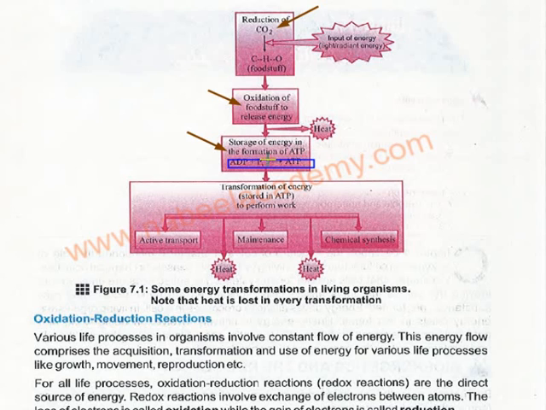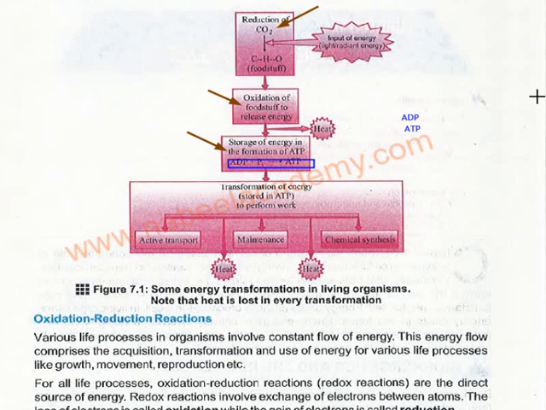For the formation of ATP, if we have ADP, that is diphosphate, after the addition of one more phosphate it is converted into ATP, adenosine triphosphate. This is the reaction which exhibits this phenomenon. So when the energy is stored in ATP, where is it used?